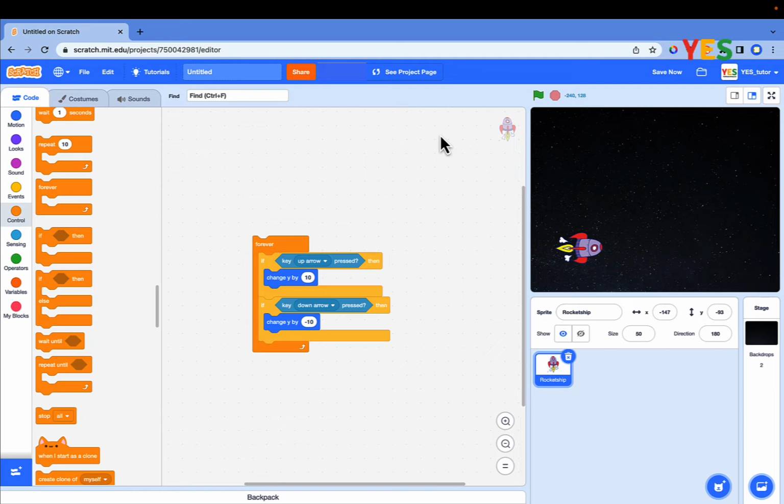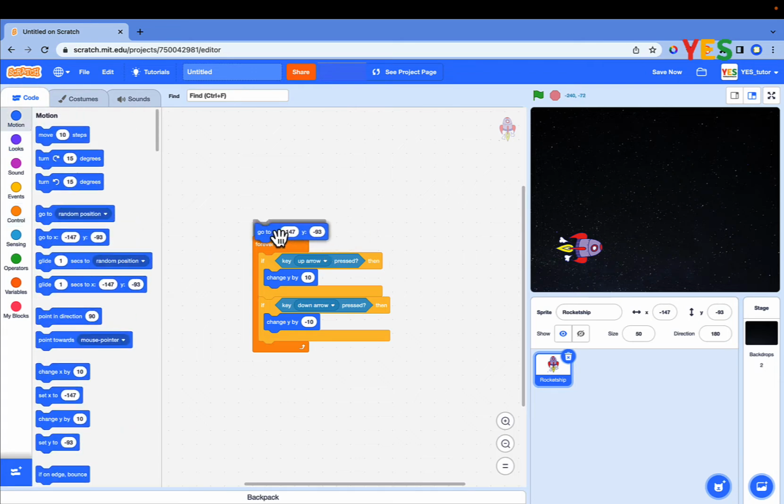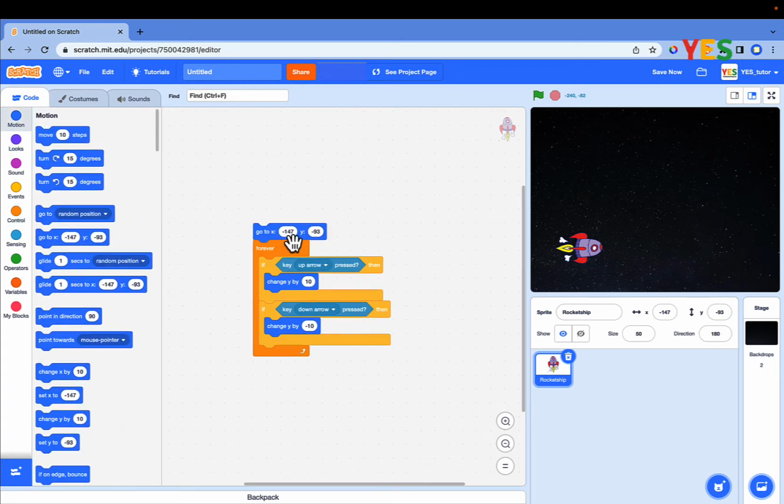Make a start point for the rocket ship when the game starts. Drag and drop the go to XY block and set the value to negative 178 and 5.